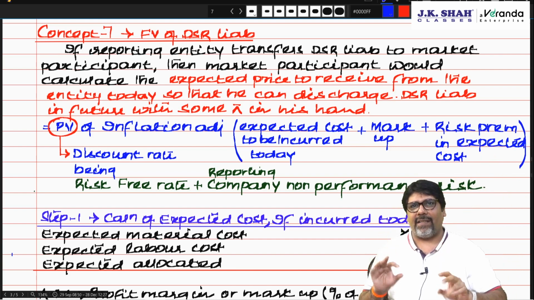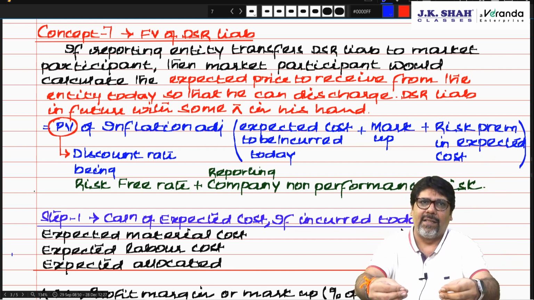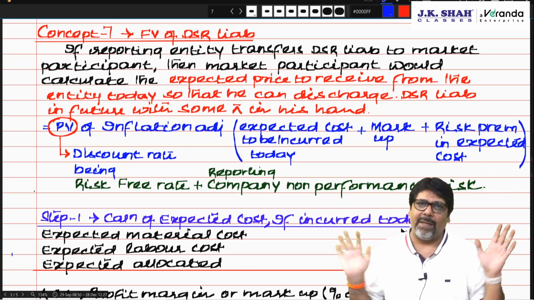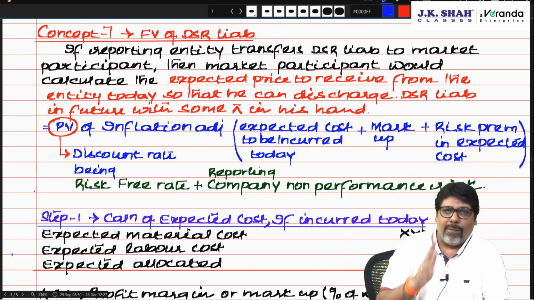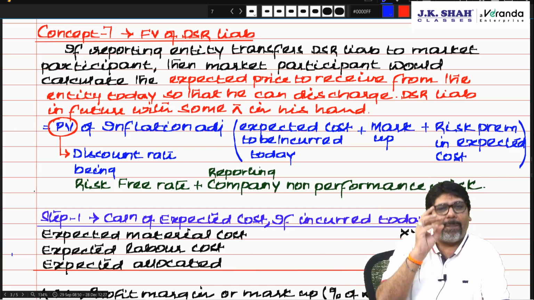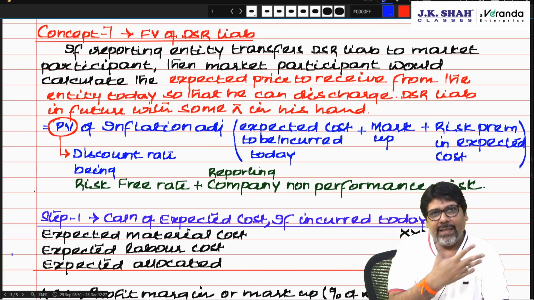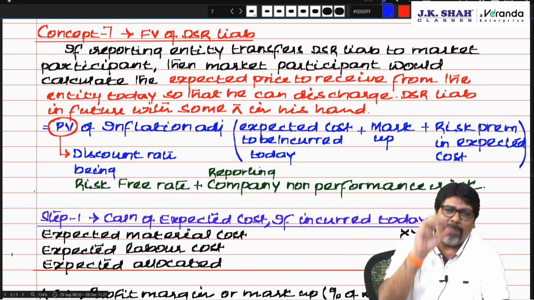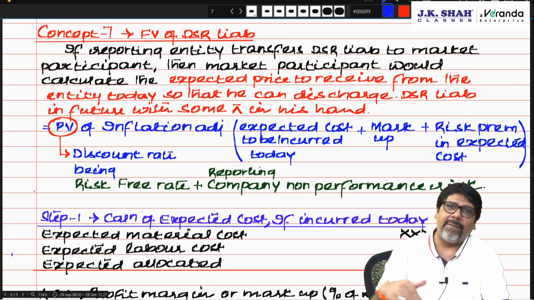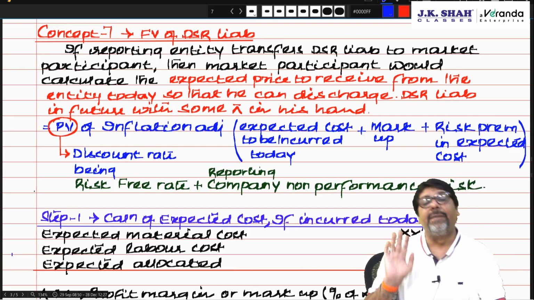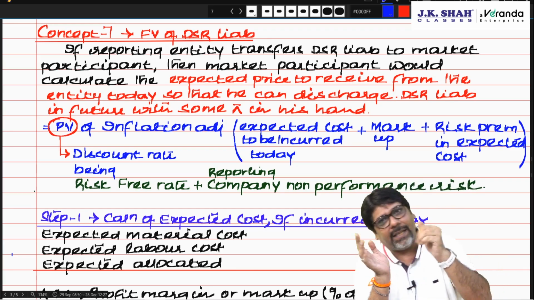For a financial asset, the fair value is the price at which you can sell it on a one-to-one basis. Whatever price you are able to sell at, that is your fair value. For a liability, it is the exit price, the derecognition price. If the time period is fixed, then present value. If the time period is not fixed, then the price at which you can again transfer it. Correct? Now, for equity, you have done the price.